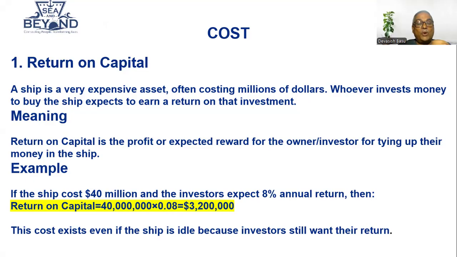So you have to earn this $3 million every year, because the investors, or the bank, or whomever you have taken the money from, will be expecting some return. Irrespective of whether the ship earns, is sailing, or is idling, this money needs to be earned.